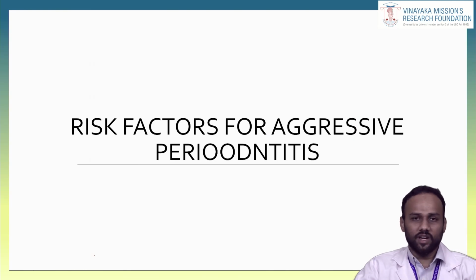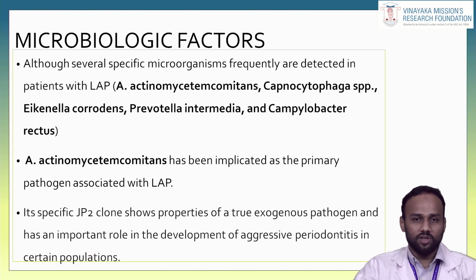Now let us see the risk factors for aggressive periodontitis. There are various risk factors that can contribute to it. First, we will see the microbiological factor. Although several microorganisms are frequently detected in patients with LAP, that is localized aggressive periodontitis, which include aggregatibacter actinomycetemcomitans, Capnocytophaga, Eikenella corrodens, Prevotella intermedia, and Campylobacter rectus, aggregatibacter actinomycetemcomitans has been implicated as a primary pathogen associated with localized aggressive periodontitis. This is the most important causative organism for aggressive periodontitis.